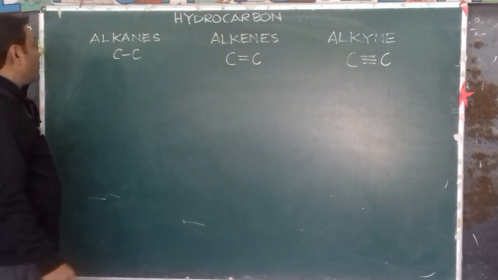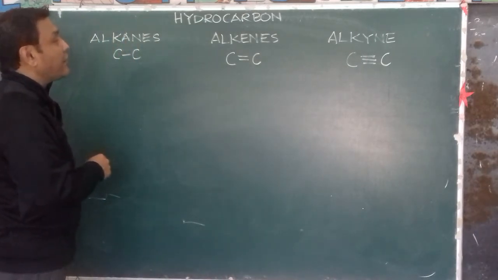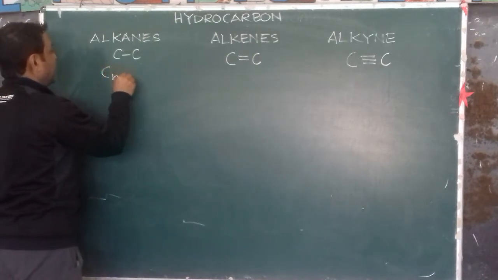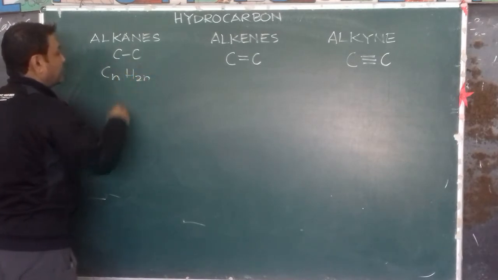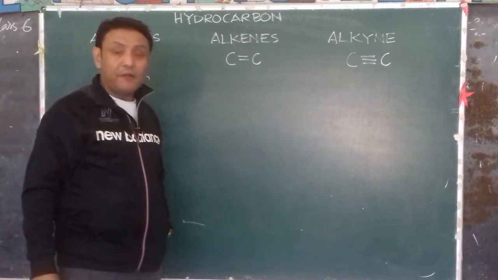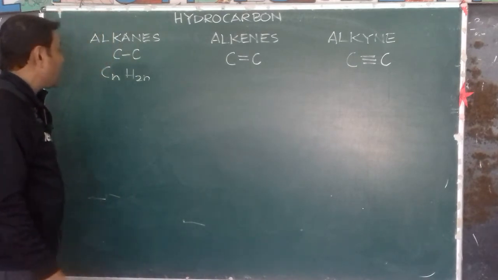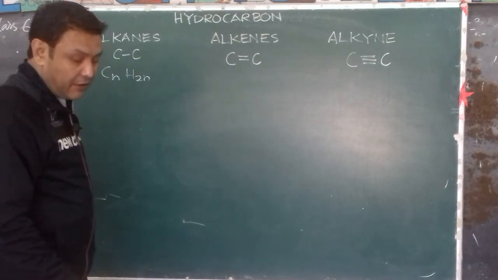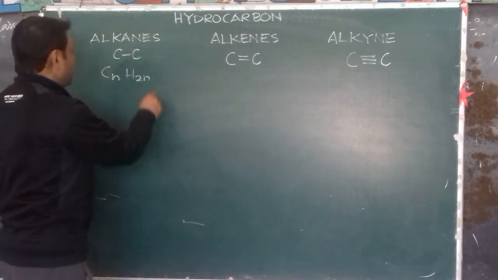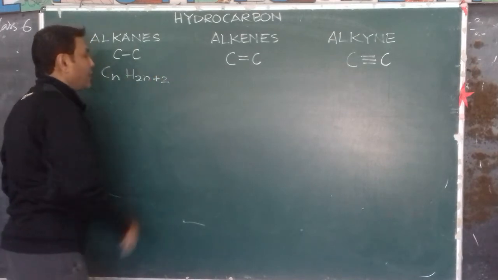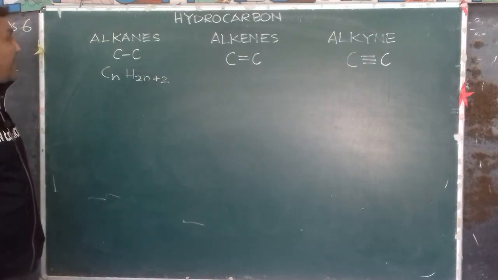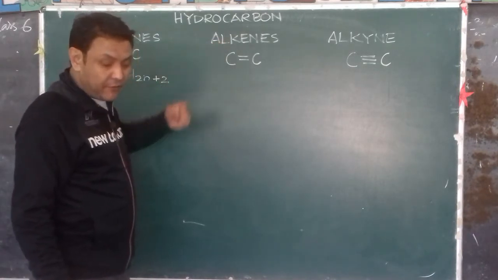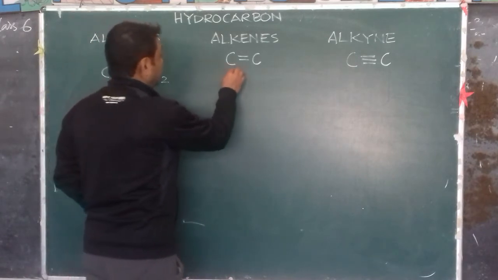All right. Now, let us talk about the general formula of alkanes. CnH2n plus 2 is the general formula of alkanes. In another form of hydrocarbons, that is alkene, the general formula is CnH2n.